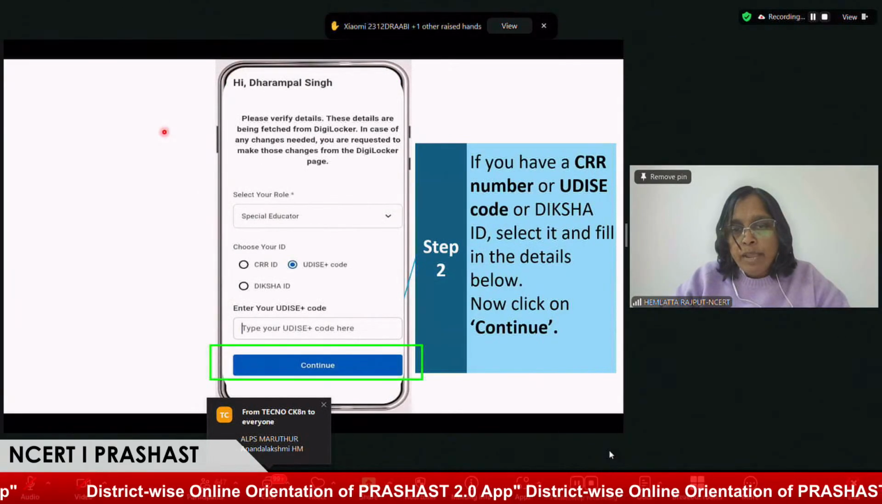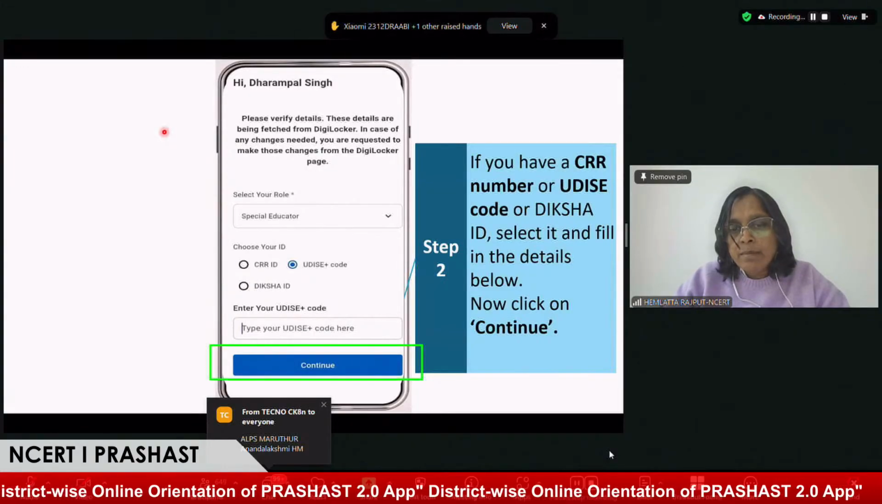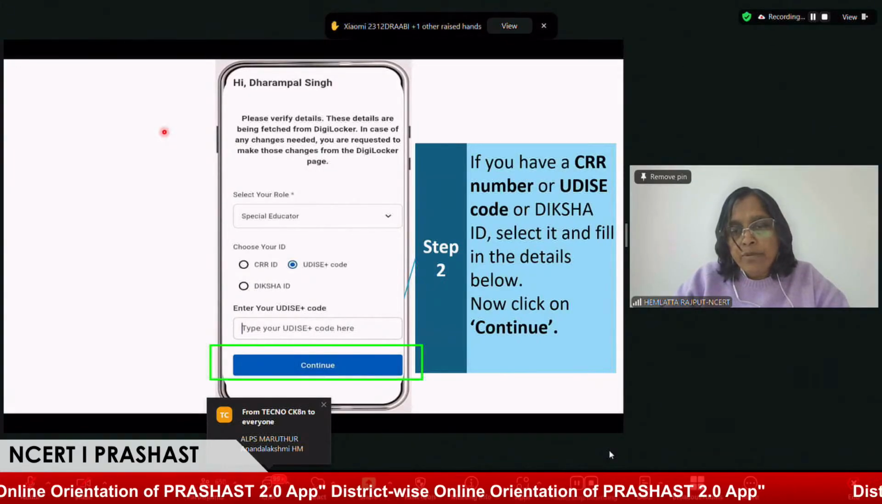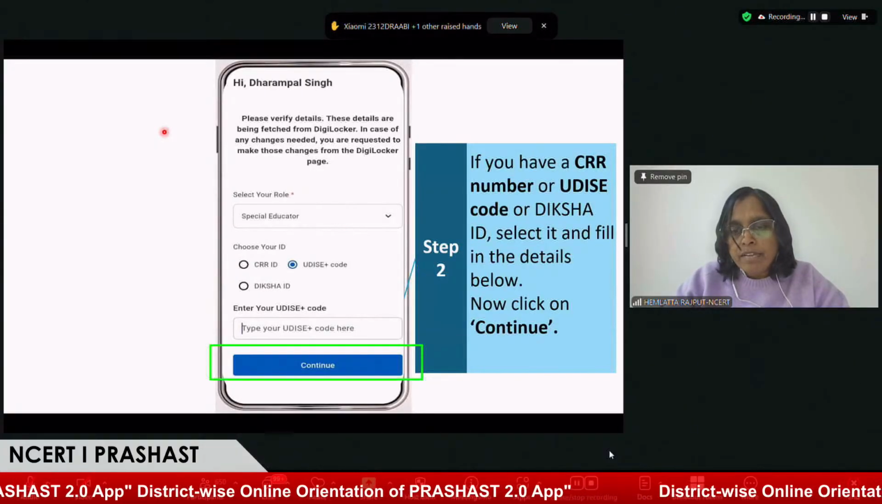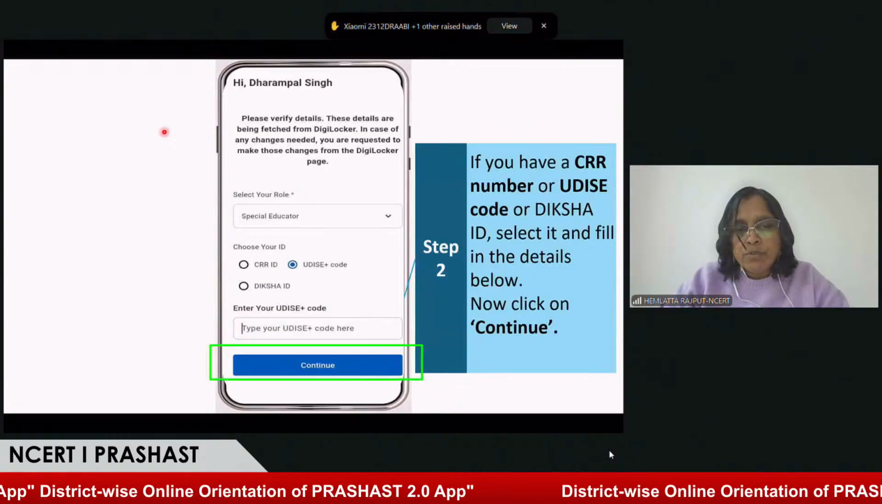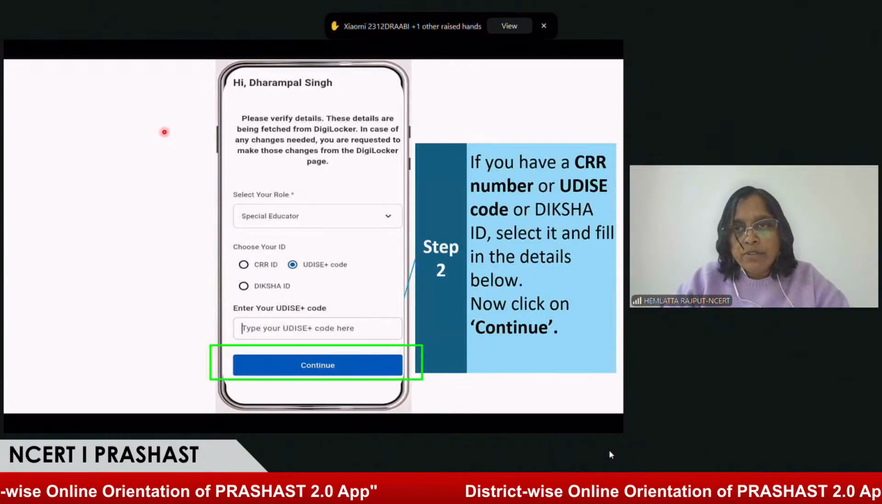And I need to add CRR number, UDIS number or Diksha ID number. Out of three, anyone I can enter here. I will request you, please enter your UDIS code here. And then you can continue.